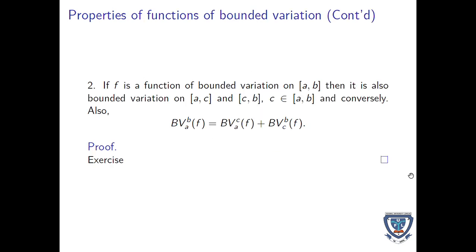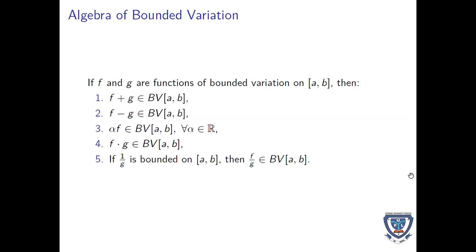Properties of functions of bounded variation continue. Now is another one here. If f is a function of bounded variation on [a, b], then it is also of bounded variation on [a, c] and [c, b], provided c belongs to the closed interval [a, b], and conversely also. So the bounded variation of f over [a, b] is equal to the bounded variation of f over [a, c] plus the bounded variation of f over [c, b]. The proof of this also is left as an easy exercise.